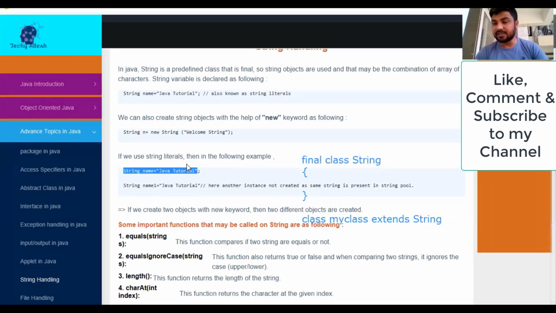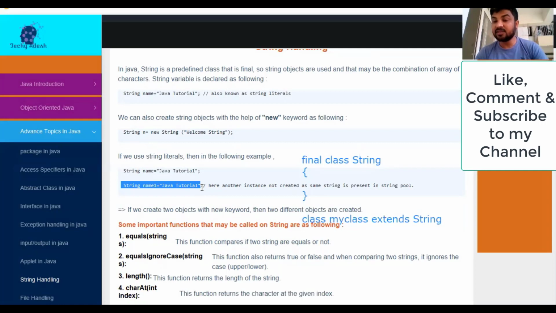Now what is the difference? The difference is, if you declare a string literal, suppose you declared a variable, a string name, and the value is Java tutorial, right? Again, you are declaring another variable, name one. It does not allocate new memory to the other variable.